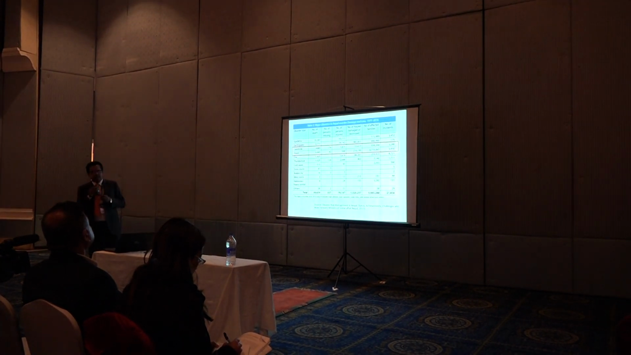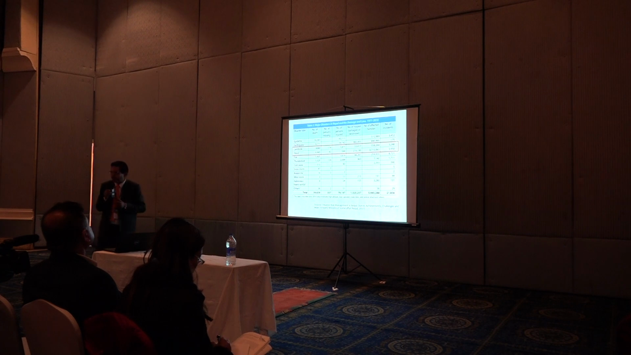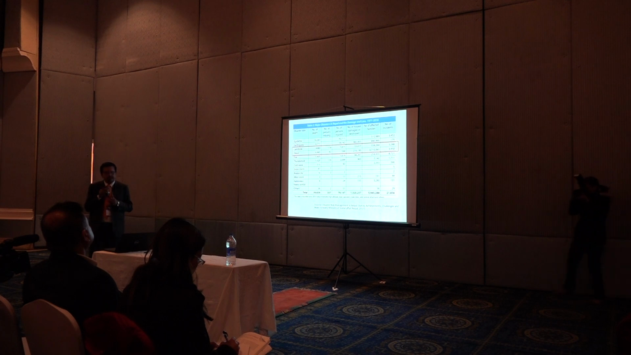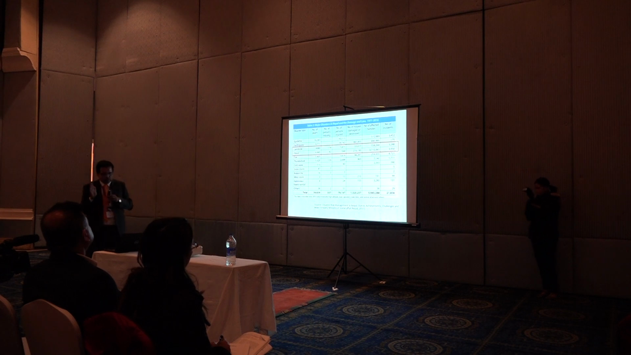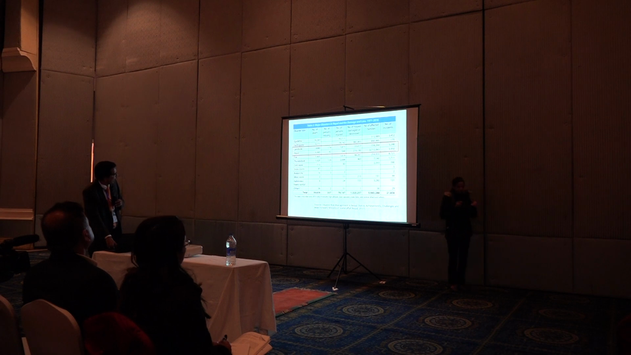If we look at disaster types, although epidemic and earthquake are in the forefront, landslides and floods are yearly disasters and their impact is huge. I don't like to read every statistic, they are on the slide. It shows that Nepal is very vulnerable to landslide and flood.